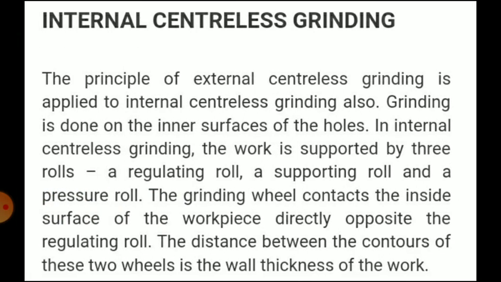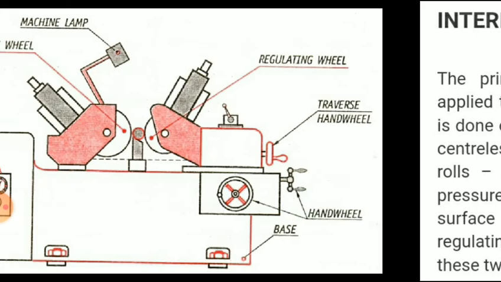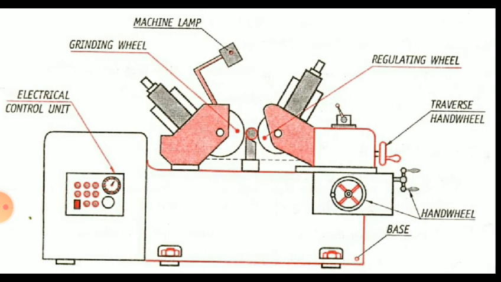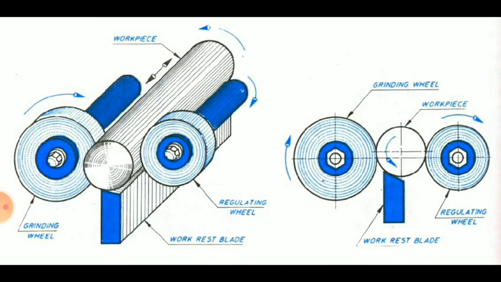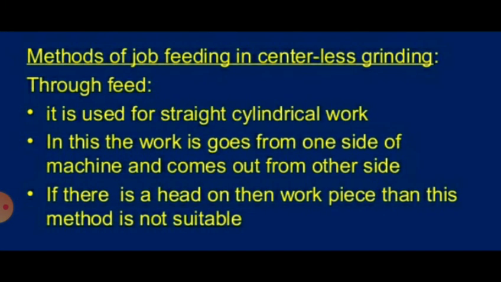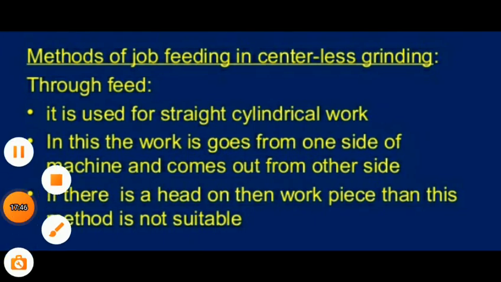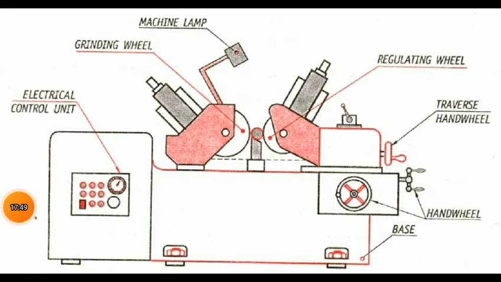Then internal centerless grinding. So you can see the diagram of centerless grinding process for external surfaces.